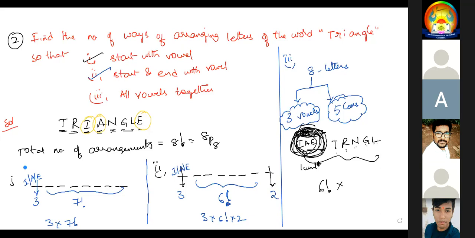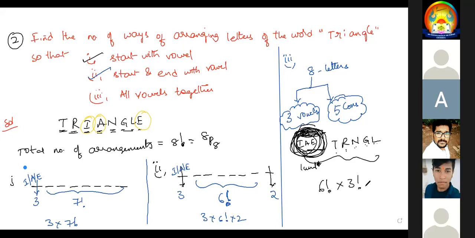Now open this chocolate cover. Inside I, A, E is there. How many letters? 3 letters. Those 3 can be arranged in 3 factorial. I'm repeating again. The question they gave: find the number of ways of arranging the letters of the word triangle so that it should start with a vowel, first question; start and end with a vowel, second question; all vowels together, third question.